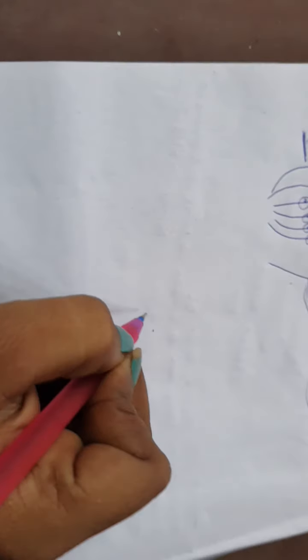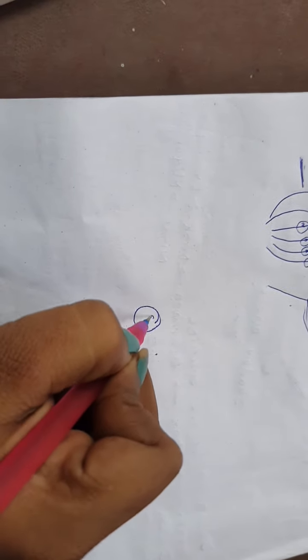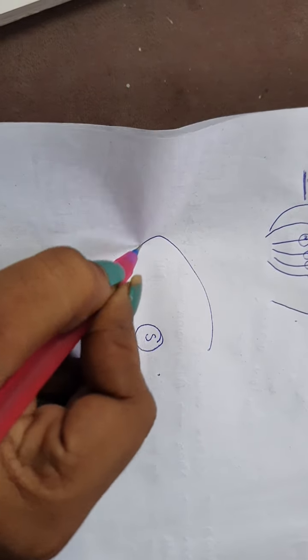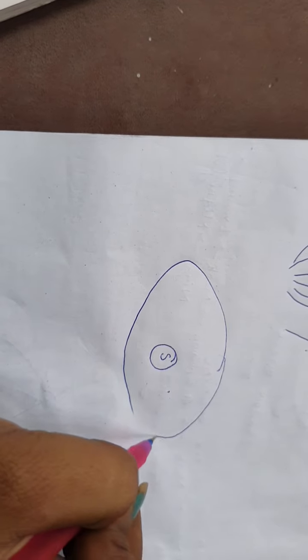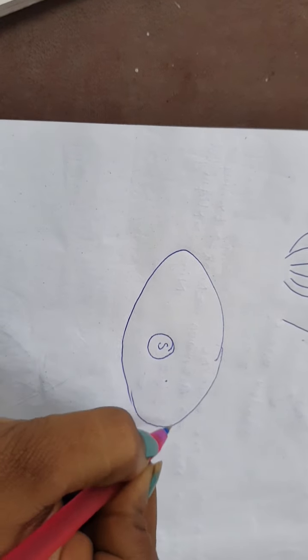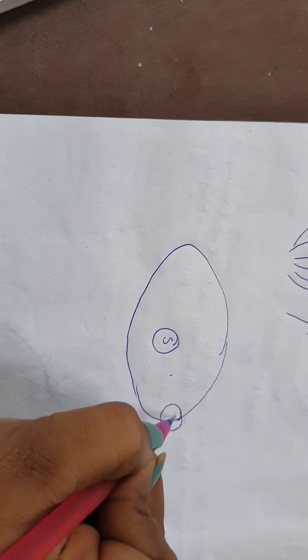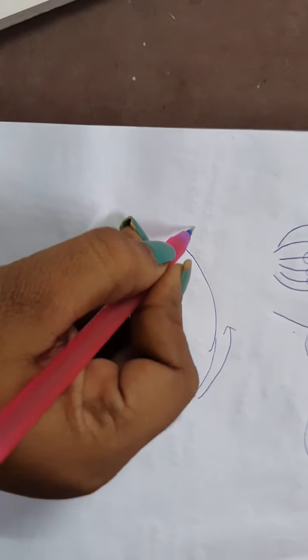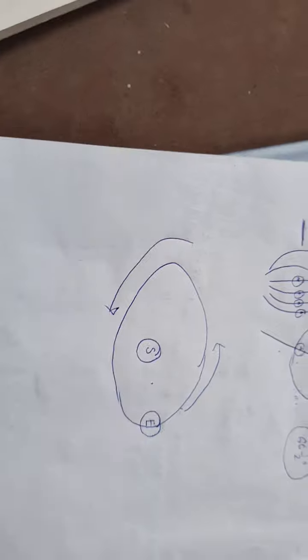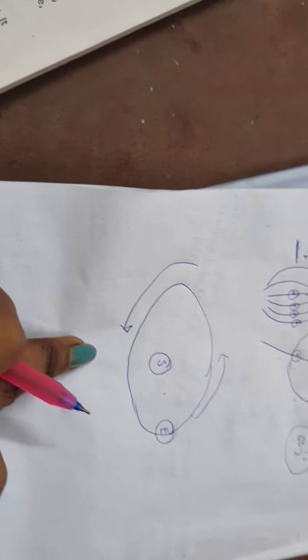Next topic is the revolution. What is revolution? Revolution is the movement by which the Earth revolves around the sun. The sun is here at the focus, and it is the elliptical orbit of the Earth, and the Earth is revolving around the sun. It is called revolution.